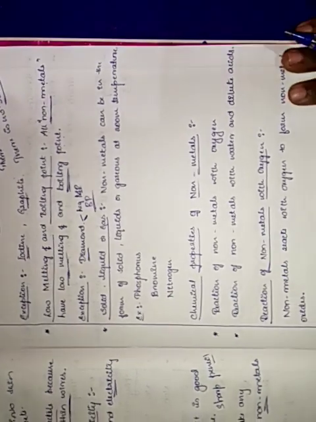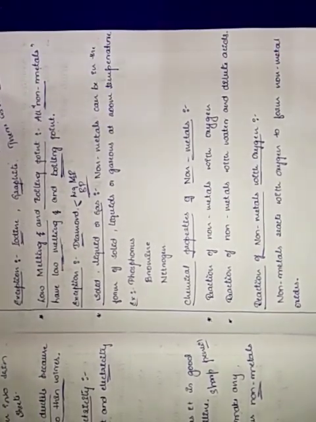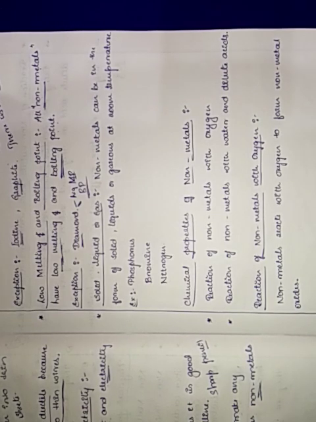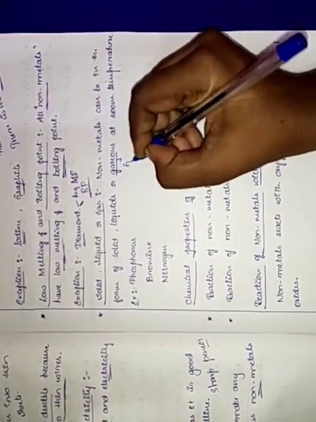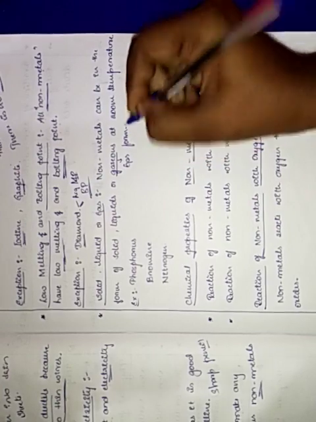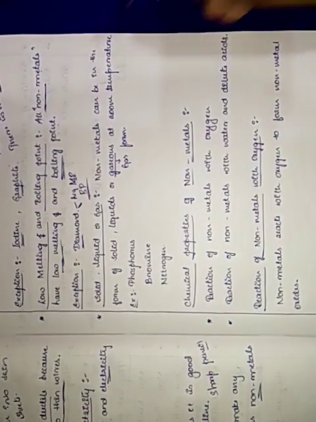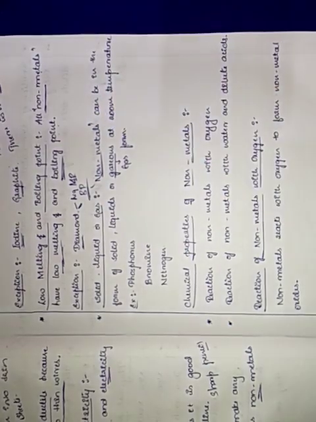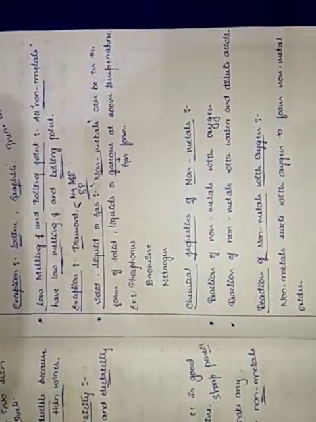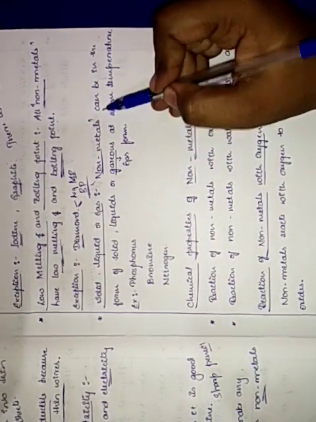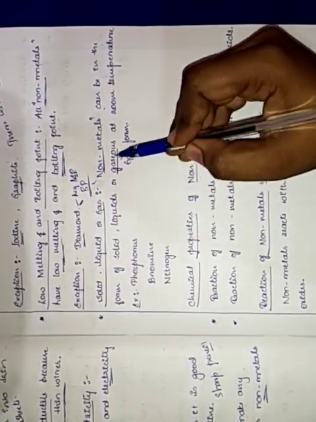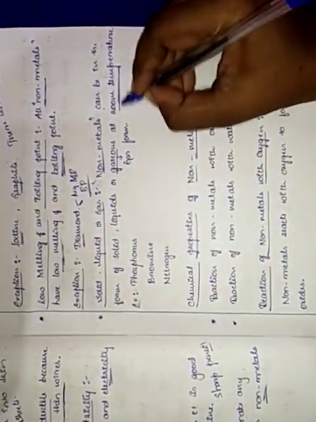So now let us move on to solid, liquid or gas. What do we need to study here? Non-metals can be in the form of solid, liquid or gaseous. Gaseous means gas form at room temperature. Clear? So non-metals can be in the form of solid, liquid or gas at room temperature.